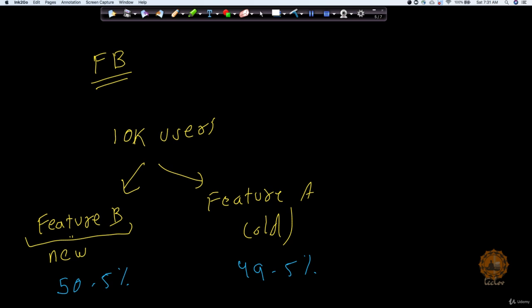Because I can't really say with just these 10k users that my feature B is better than feature A. In other words, just because 50.5% of the people in the sample are preferring feature B, is it really fair for you to infer that 50.5% of the people in the population, okay, when I say population, there are almost like 2 billion users, I'm not very sure about the number, are going to prefer the same? You cannot really answer this question with the information you have right now.